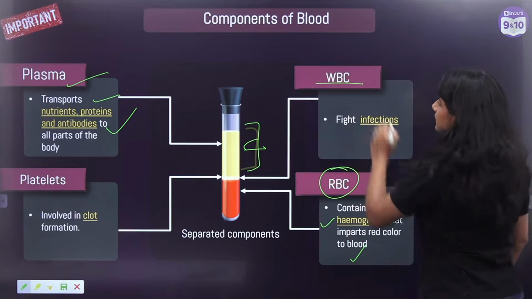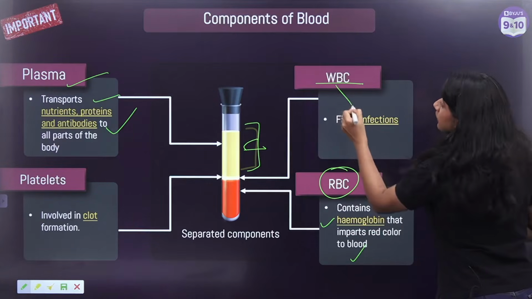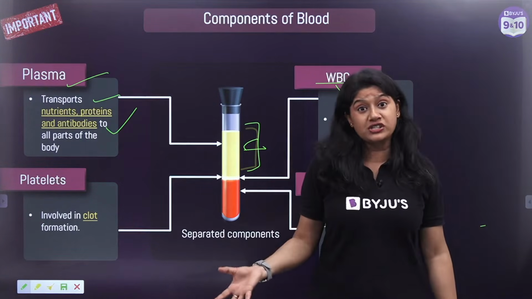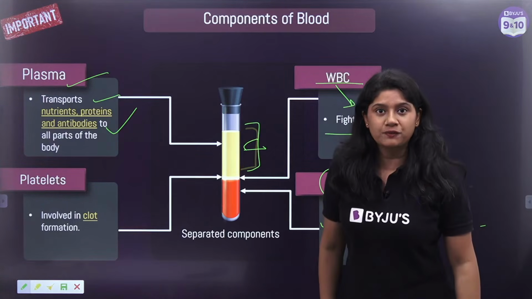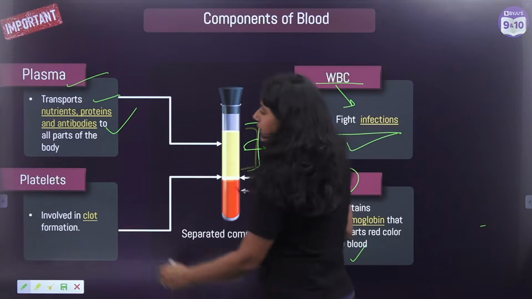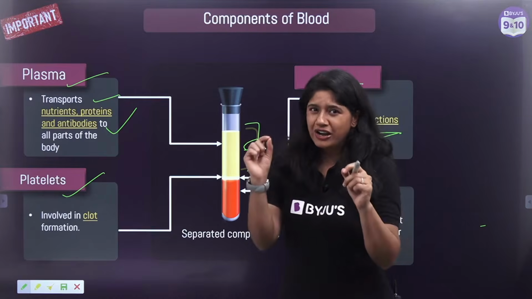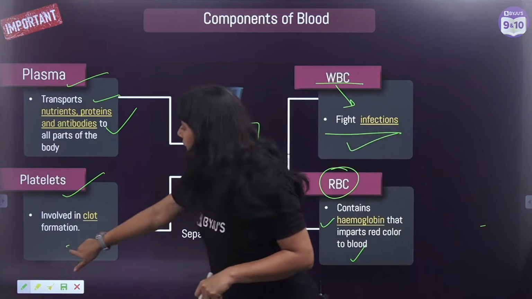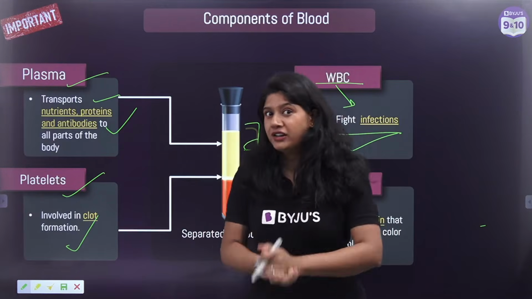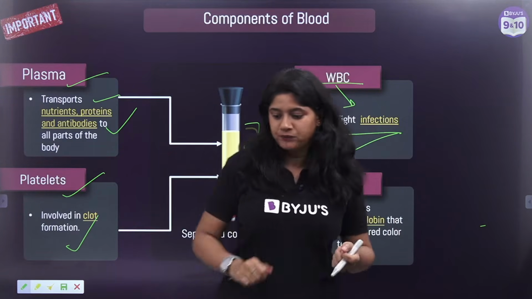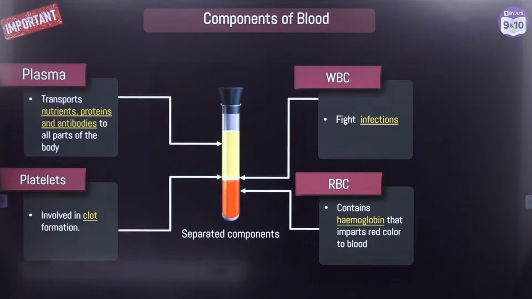Then we have WBCs, white blood cells, and RBCs, red blood cells. WBCs are also called the soldiers of the cell, and they are the ones that help in fighting infection. Last but not the least, we have the platelets. Platelets are a very important factor that helps in clotting of the blood. If there's a wound, they are the ones who will make sure there's no excess loss of blood. So everyone, do take a screenshot quickly. Over here, we have the different components of the blood.